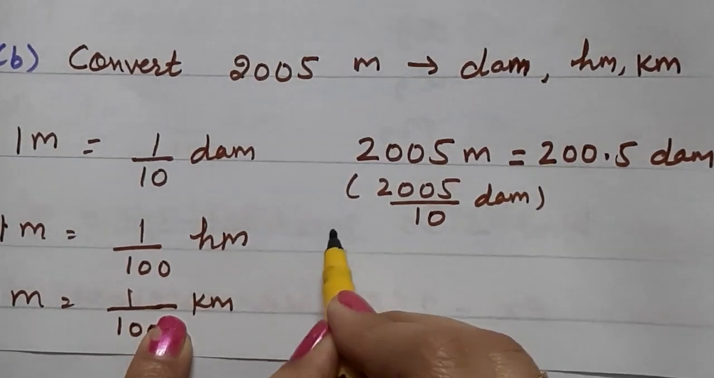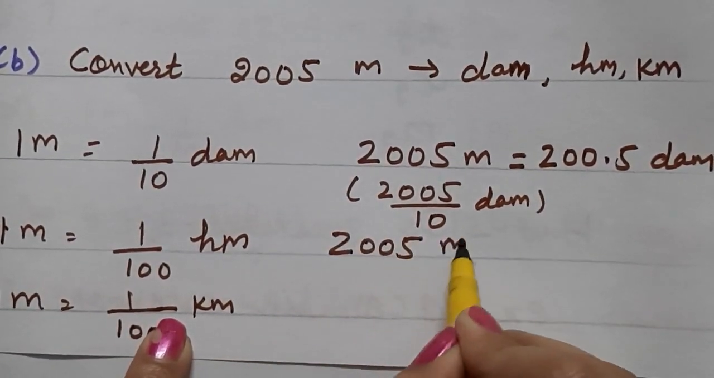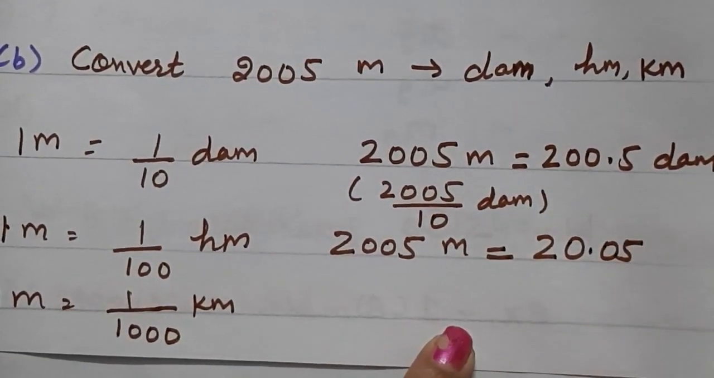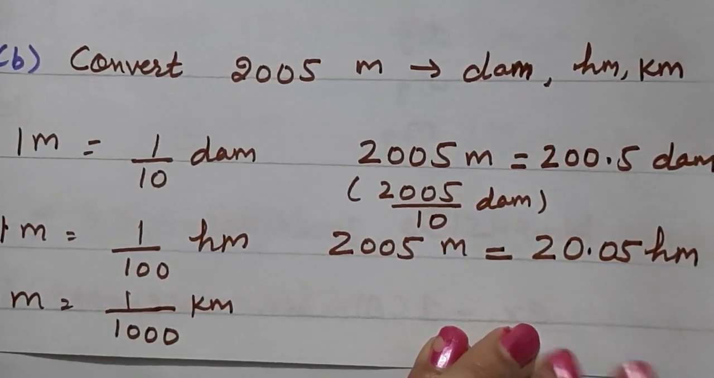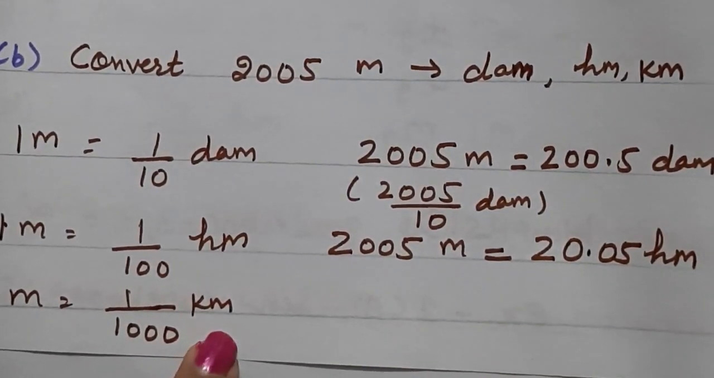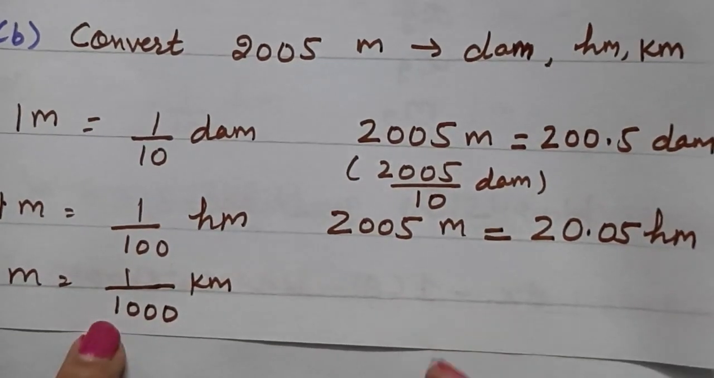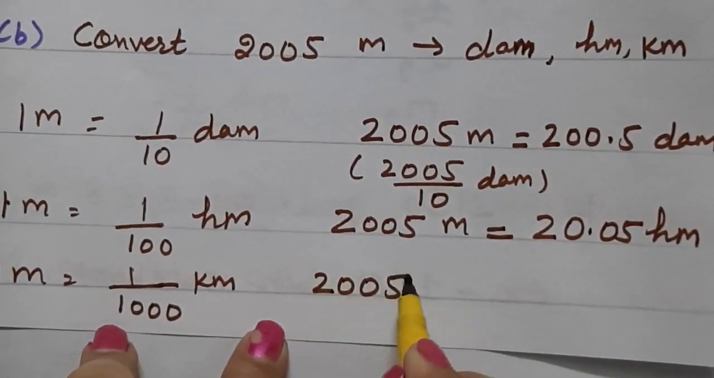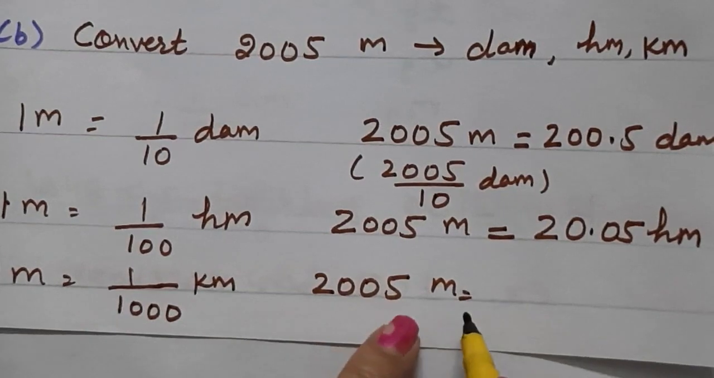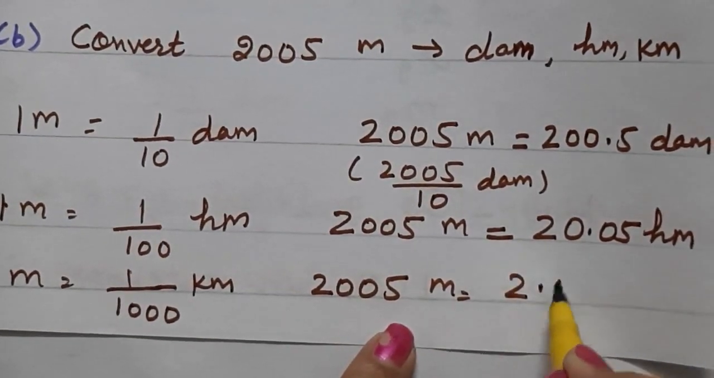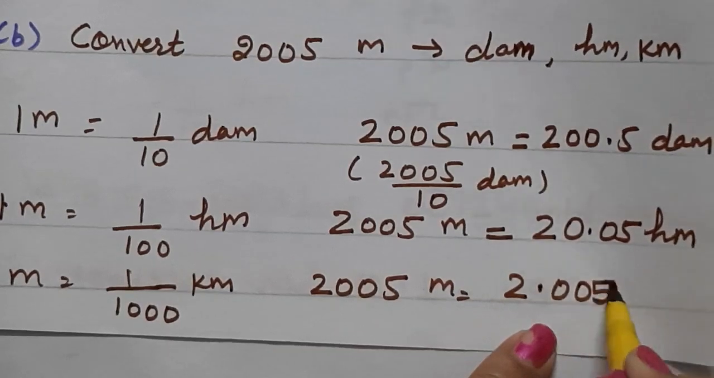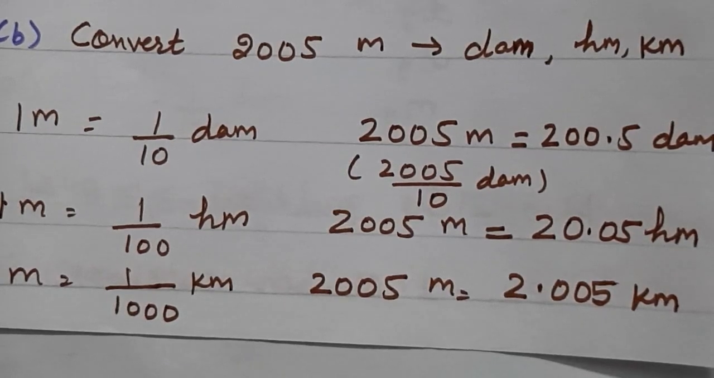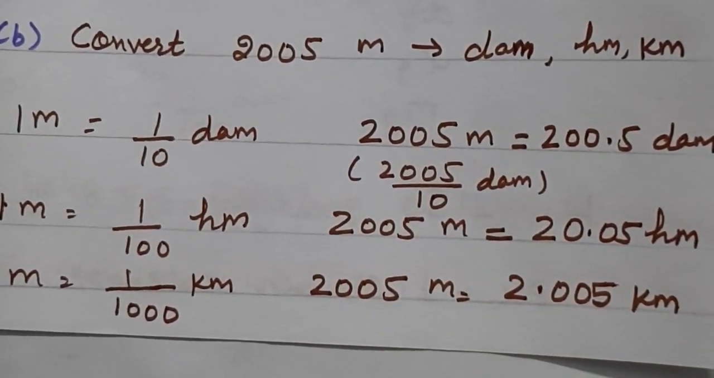Now second part, 2005 meter will become 20.05 hectometer. And now the third one, 1 meter is 1 upon 1000 kilometer. 2005 meter will become 2005 upon 1000, that is 2.005 kilometer. Understood? These can come in the form of fill-ups in your test, in your exams.